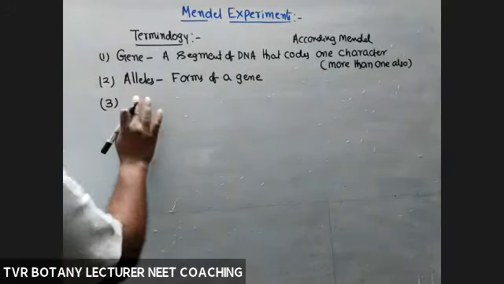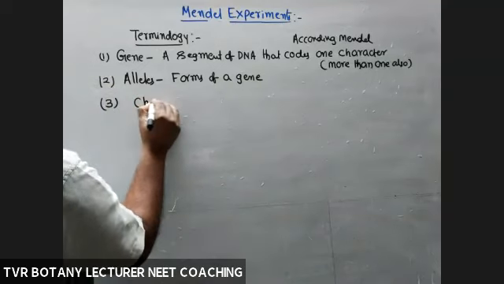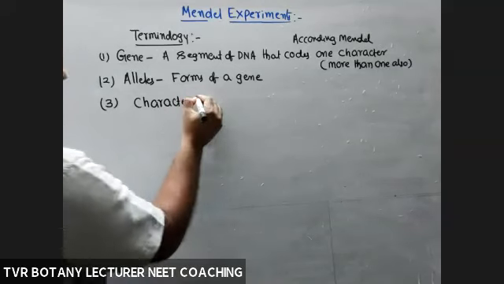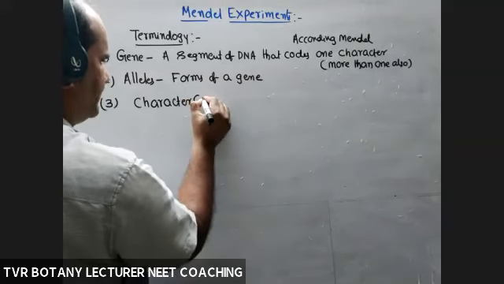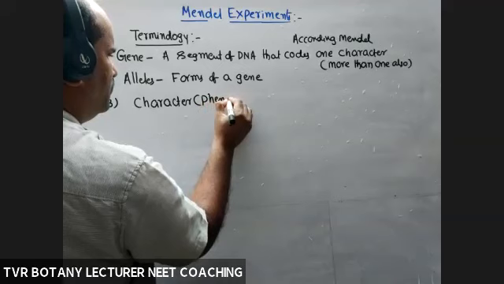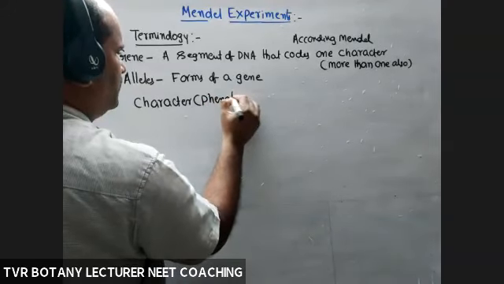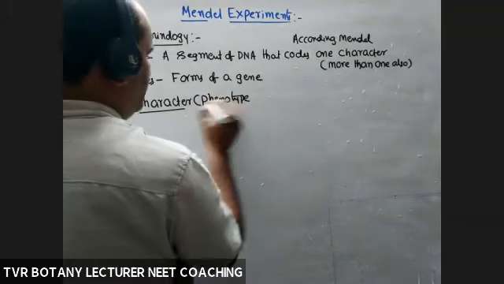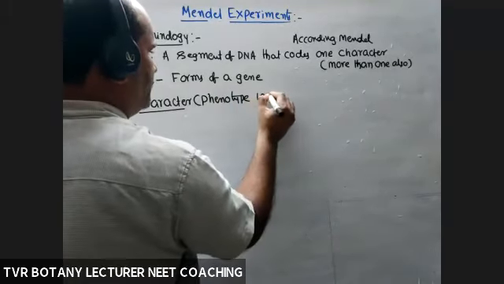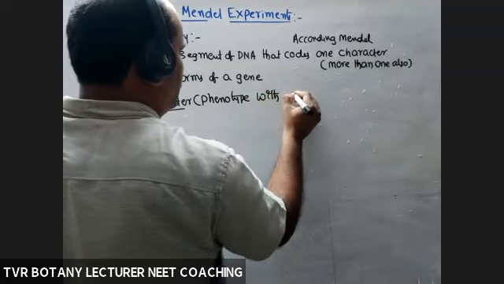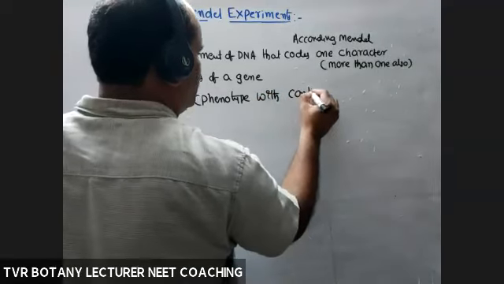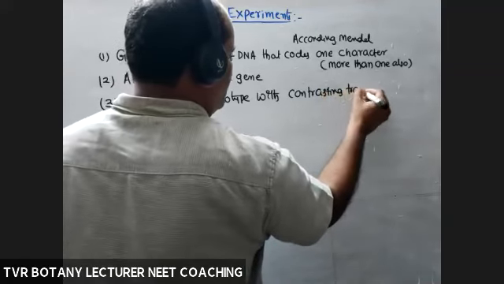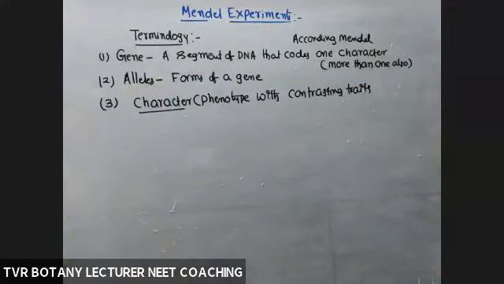Now, character. What is character? Phenotype or not? Character is a phenotype. Morphological character. Okay. Each character is with contrasting traits.